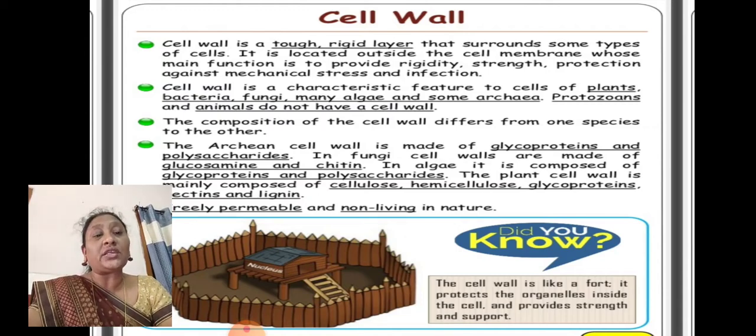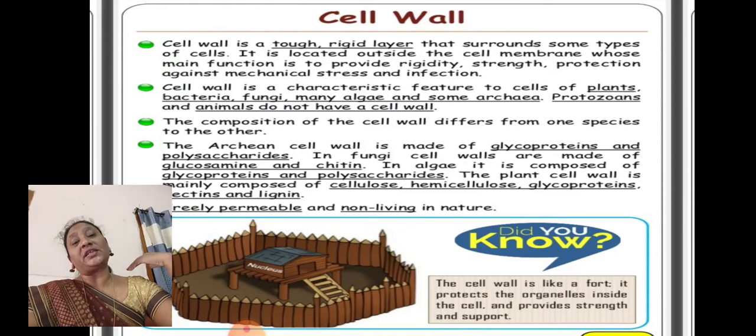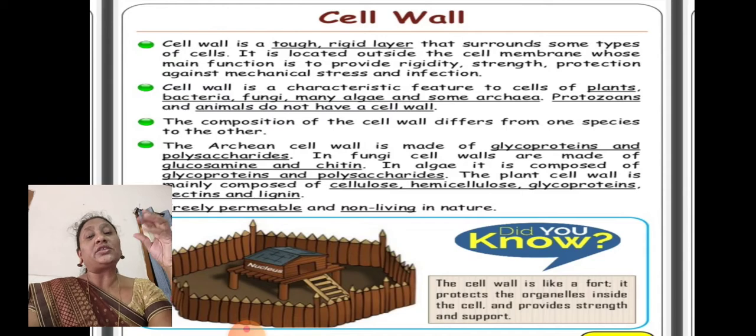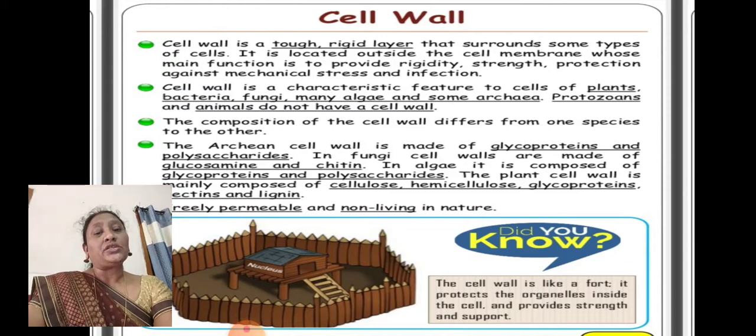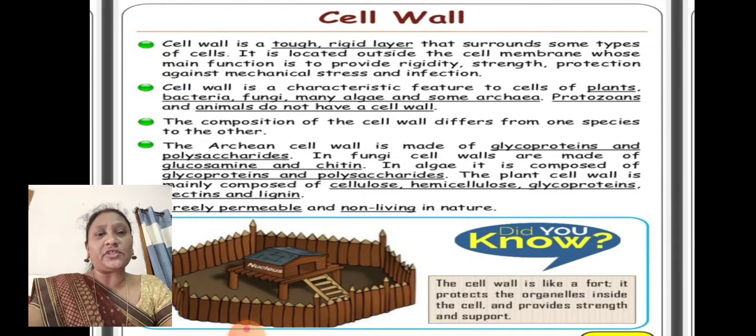It is located outside the cell membrane, and its main function is to provide rigidity, strength, and protection against mechanical stress and infections. Externally, some mechanical stress or infections may get into the plant body, so it prevents them. That is the main function of a cell wall.